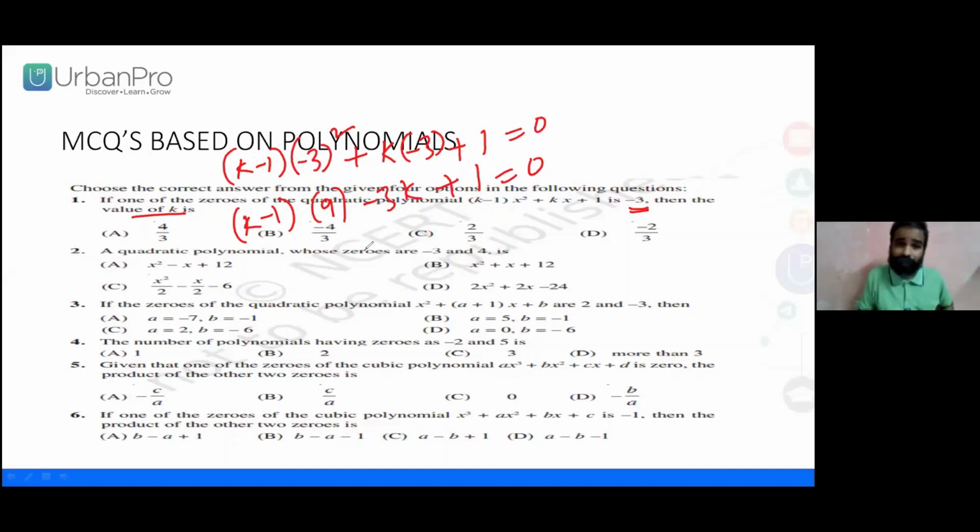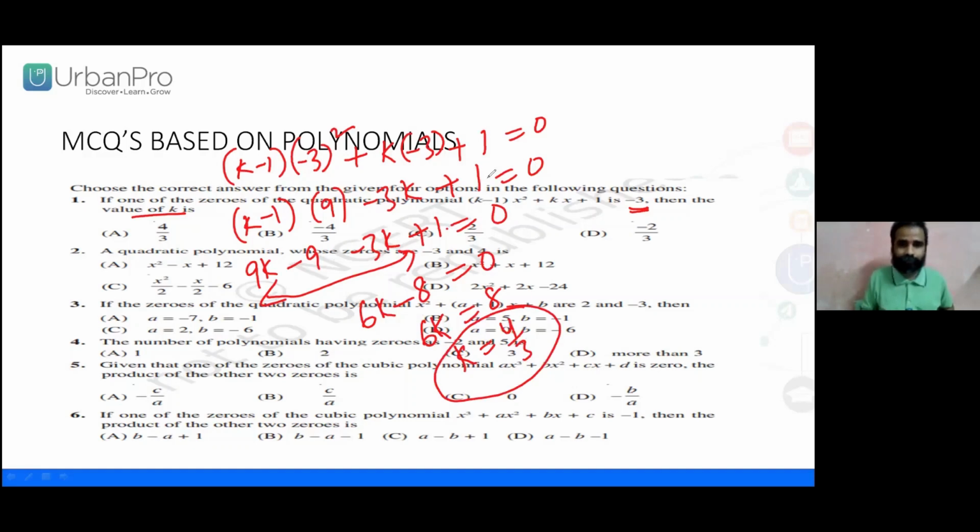Why? Because we have been given one of the zeros, right? 9k minus 9 minus 3k plus 1 equal to 0. Simplify it. You are going to get 6k. What about the simplified one? Yes, you are right. 6k equals 8, whereas k equals 4 by 3. Done. What about that? Option A is the correct one.